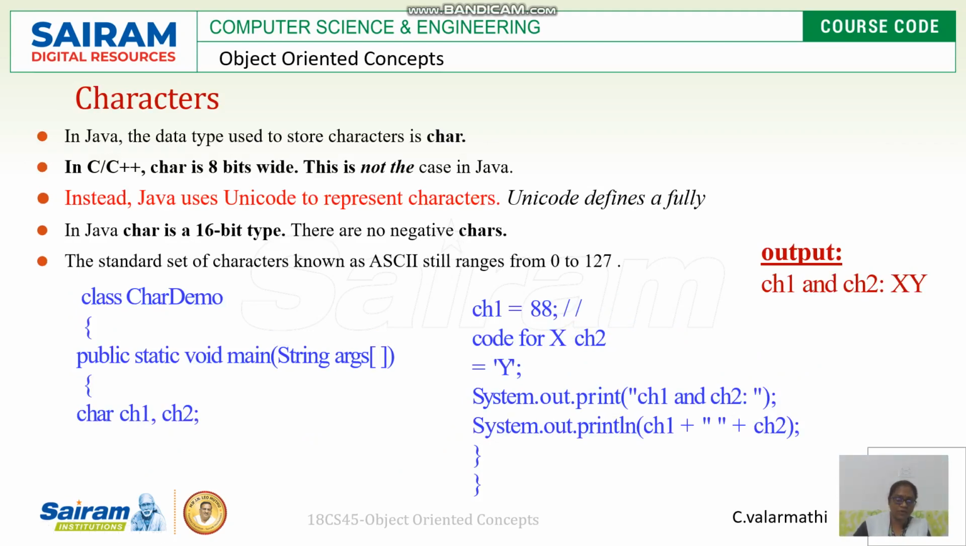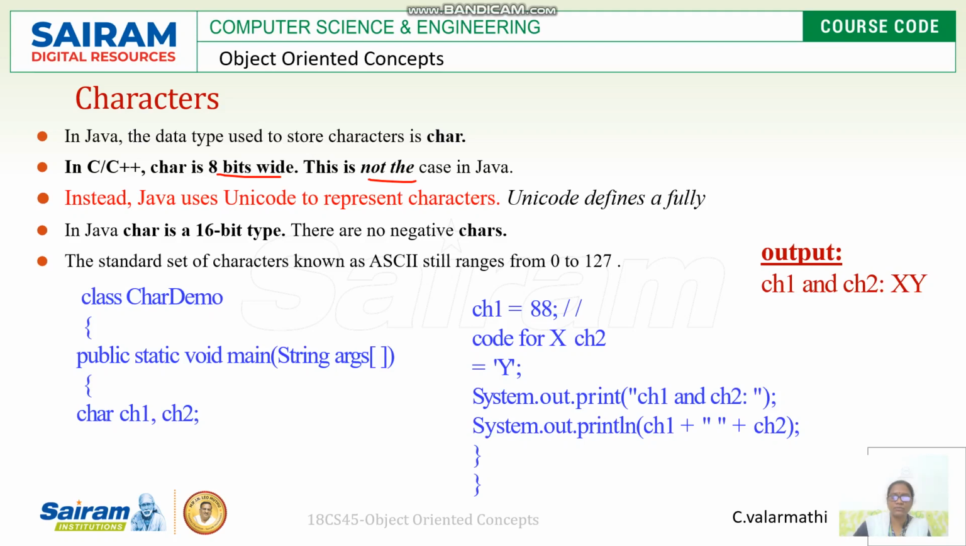Then next, characters. We have already studied characters because it is a primitive data type. We know the meaning of character. According to Java, a character occupies 16 bits, not 8 bits as in other languages. This is not the case in Java.